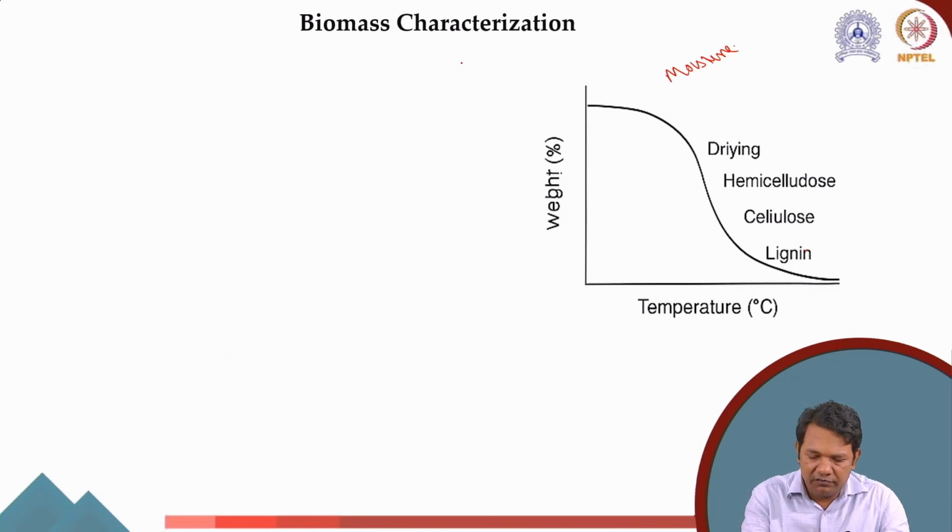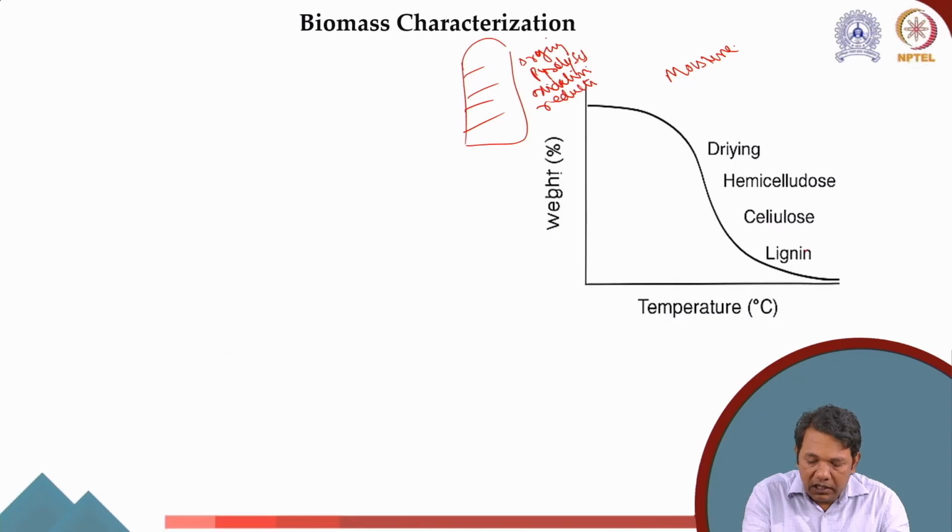In gasification, if you remember, what happens is drying, then pyrolysis, then oxidation, and then reduction. Now we have to know at what temperature pyrolysis will happen, because cellulose, hemicellulose, and lignin cannot all degrade at the same temperature.